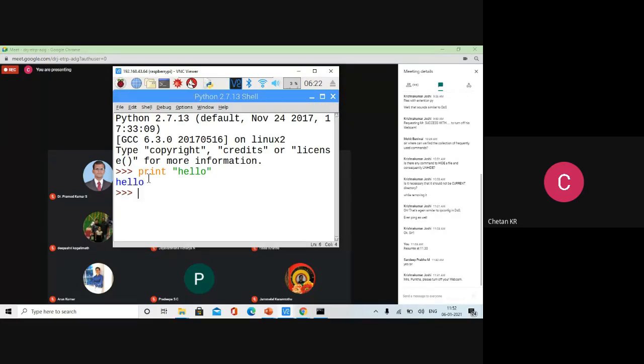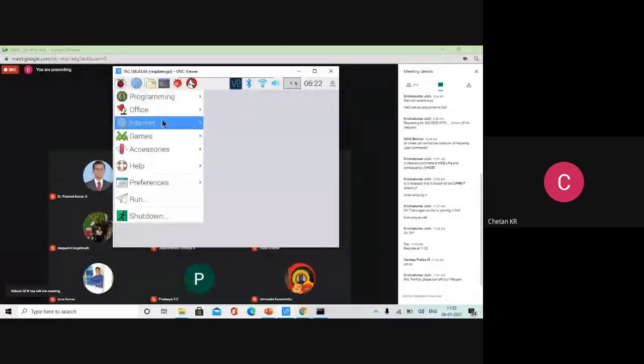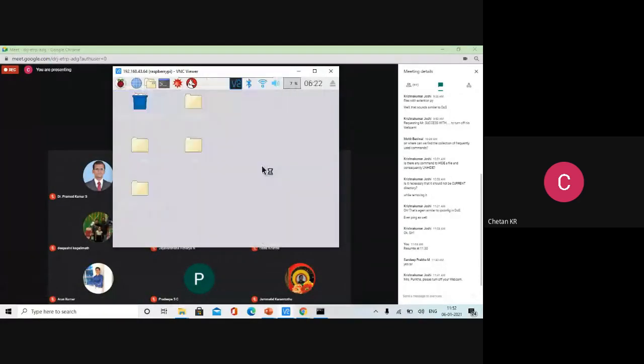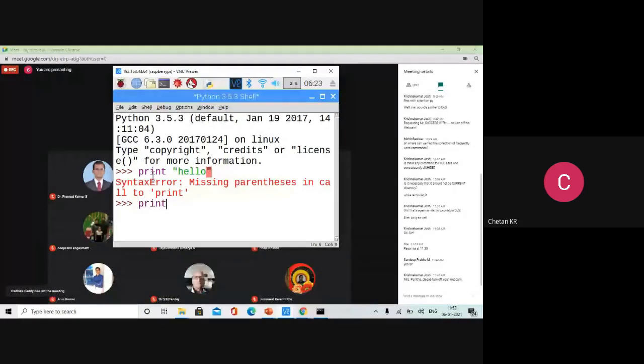This is Python 2.7, but when I switch to another version, this is Python 3.5. Of course, if you want to go to the next level, machine learning, Anaconda, and other things, you require a higher version of Python. Here, if I give the same statement, print hello, it will not work, because in Python 3 and onwards, they have changed the syntax and braces are compulsory.